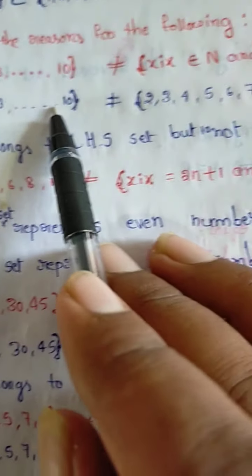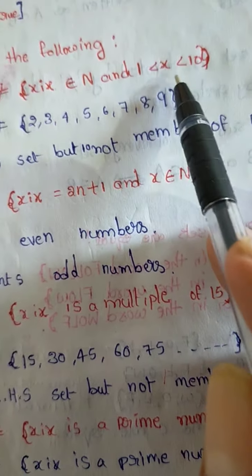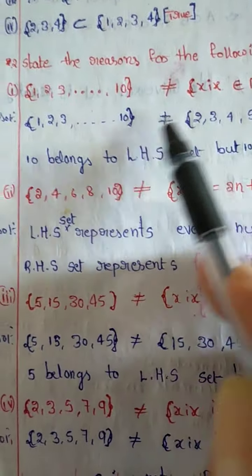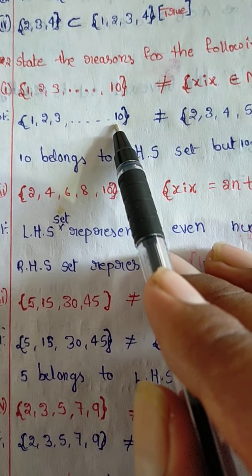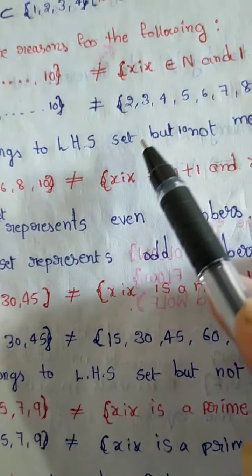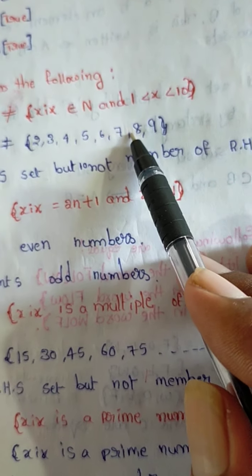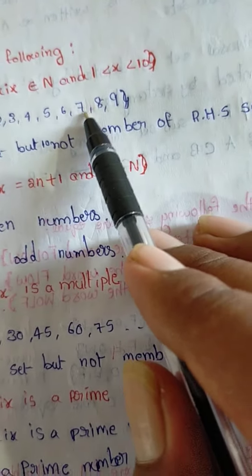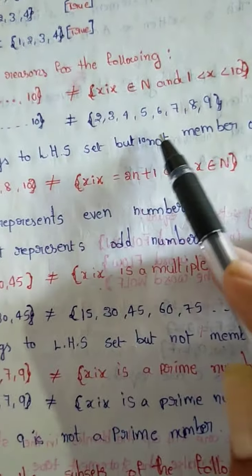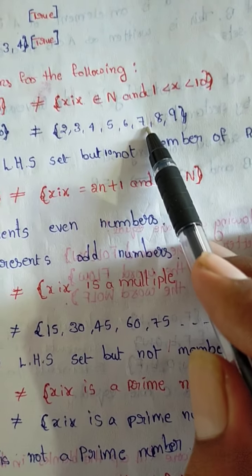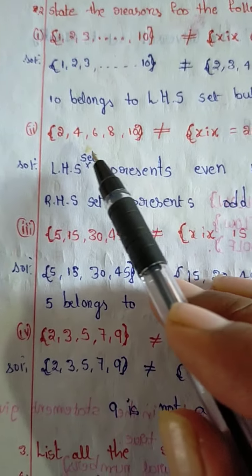So observe, the two sets are not equal. 1 above: 2, 3, 4, and so on, up to 10 below: 9. Here not equal. Why? The reason: 10 belongs to the LHS set, but 10 is not a member of the RHS, or does not belong to the RHS. This is the RHS, this is the LHS. 10 belongs to the LHS, but 10 does not belong to the RHS, a member of the RHS set. Anyway, this is also not equal.